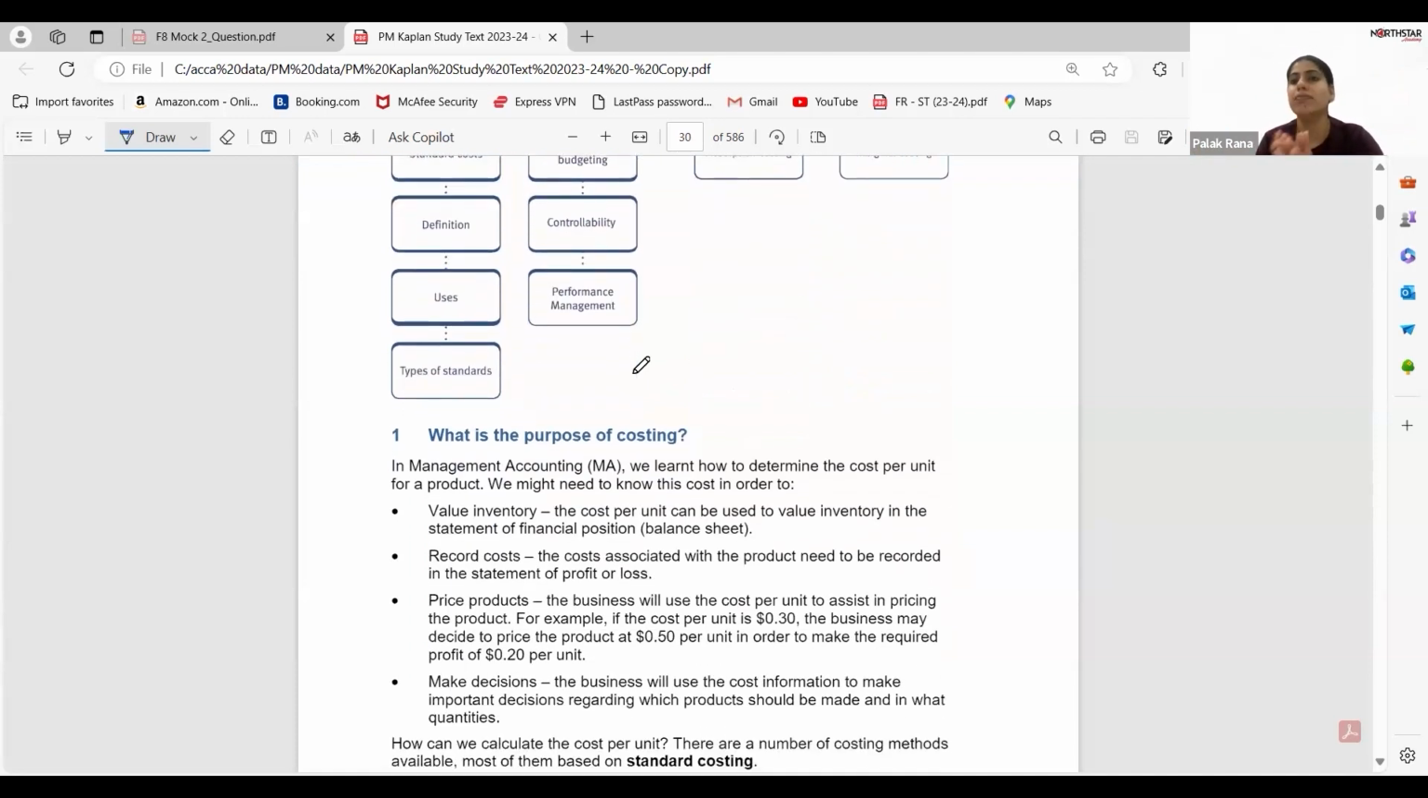Now, what is the purpose of costing? Why do we need costing? Don't link it with bookish language. Are you aware of why we calculate the cost of a particular unit of a product? Yes, try to be a little fast. We have limited time. We don't have a full day.